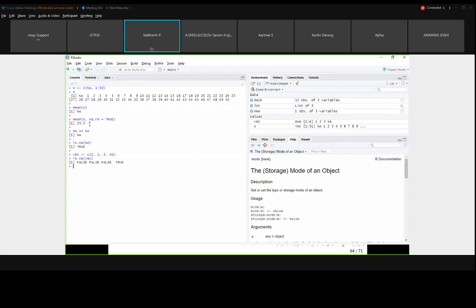But the thing is, you won't get the answer as true. You will get the answer as NA only. That will also create a problem. So then how will you identify whether your data set has an NA? For that there is a separate function called is.na. We have to provide the input value and it will show the result as a logical output. It will show whether it is true or false.